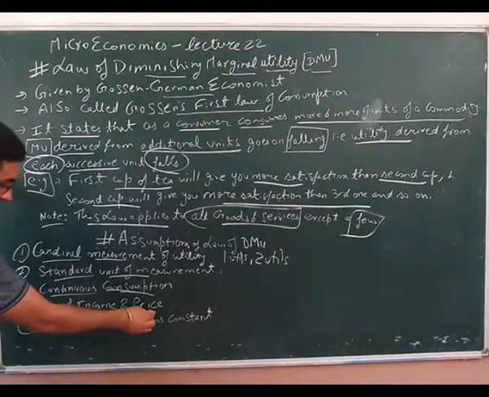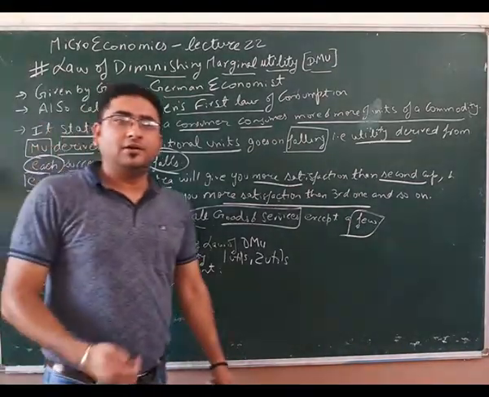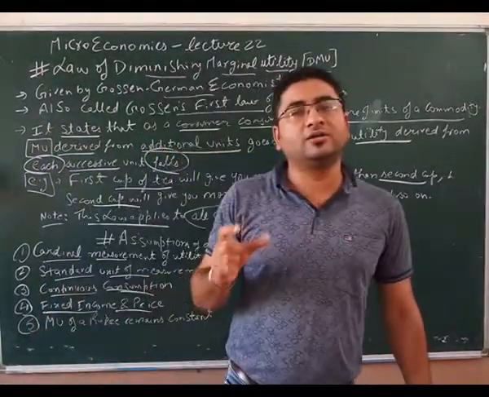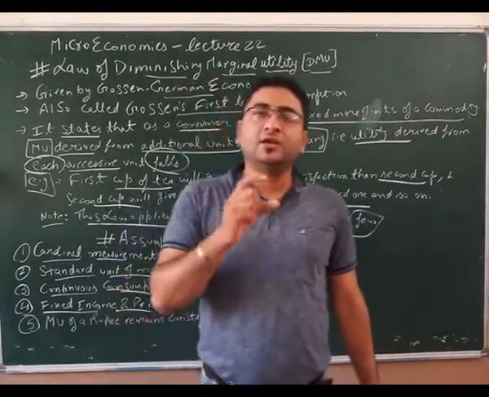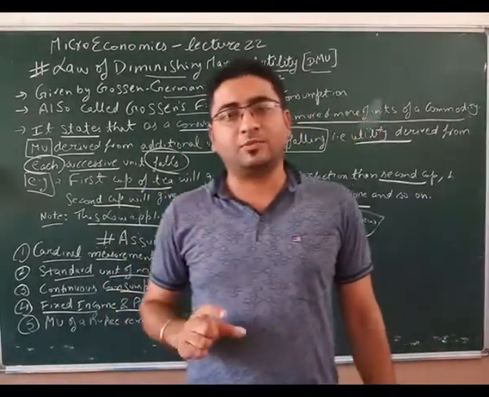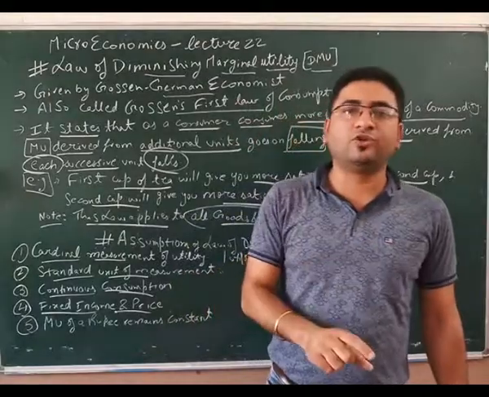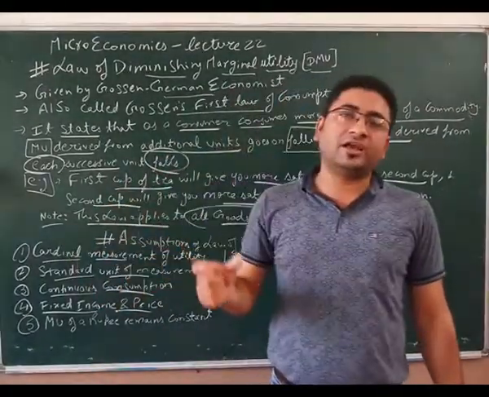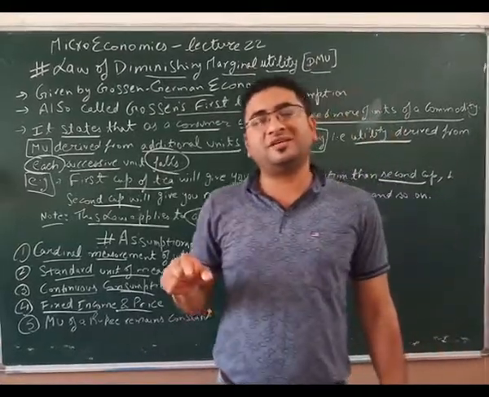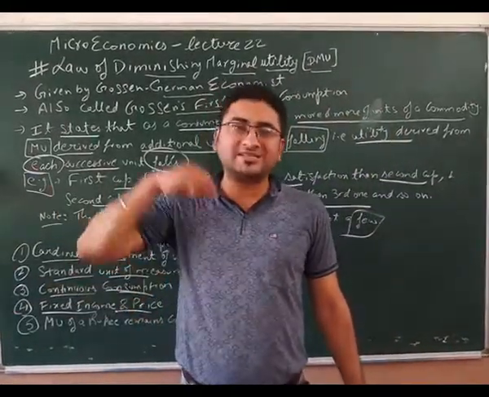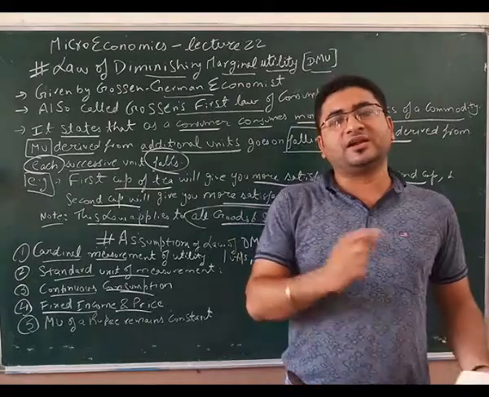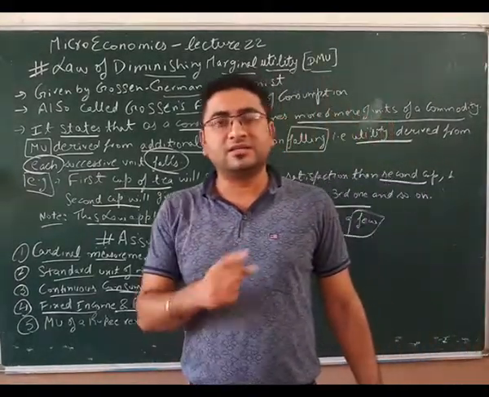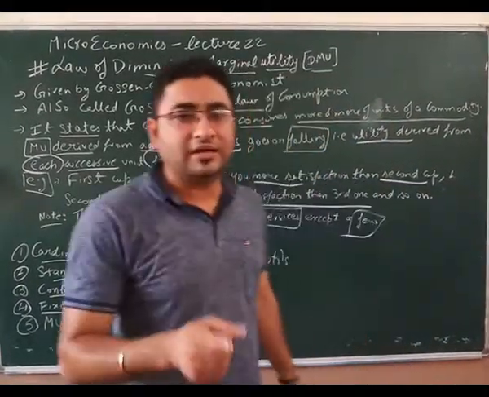Fourth, fixed income and price. For example, you have gone to the market and you have ordered a glass of juice. Then you have a particular income and a particular price. It means that while sitting over there, the price of juice will not increase. It means you have ordered a glass of juice, it is for the cost rupees 100 per glass. When you have ordered second, so it gets changes, either it reduces or increases. That is not required. That is not possible.